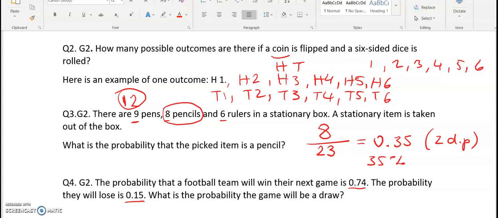So we already have 0.74 and 0.15. So we'll take it away from 1. And it gives us 0.11. So this is the probability the game will be a draw.